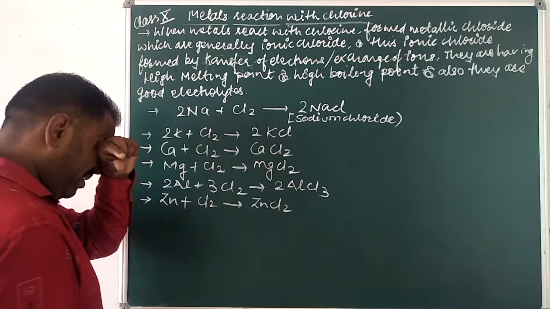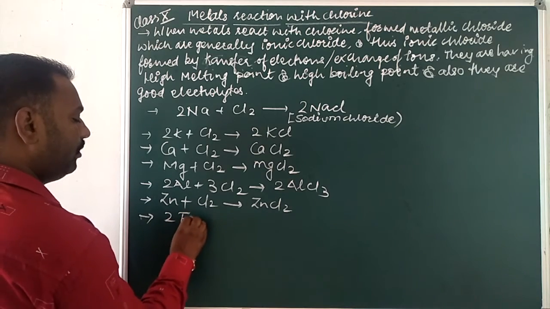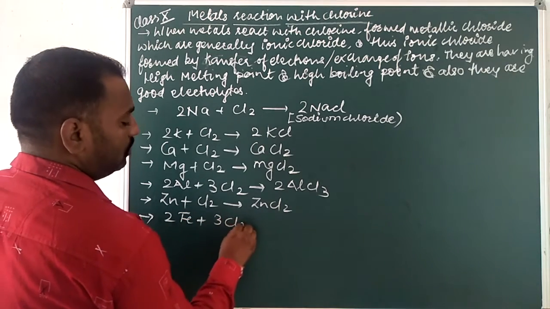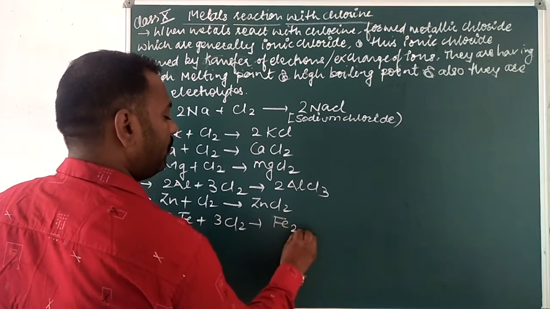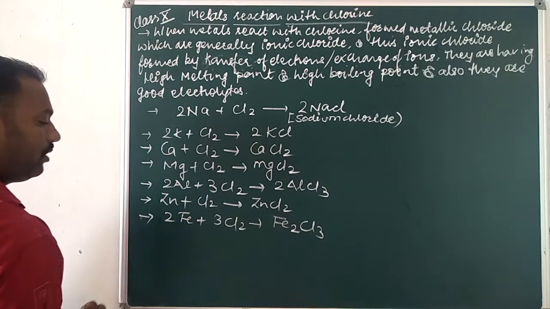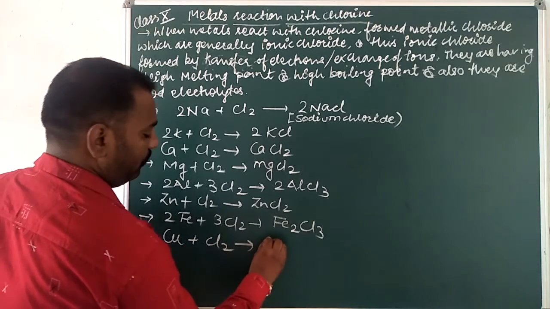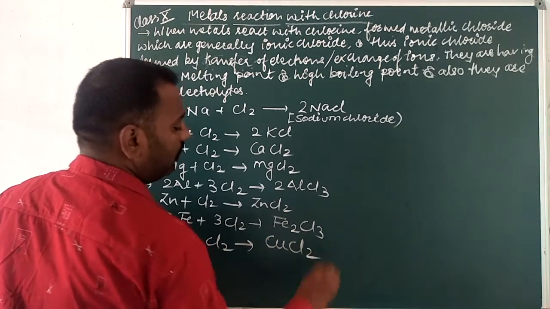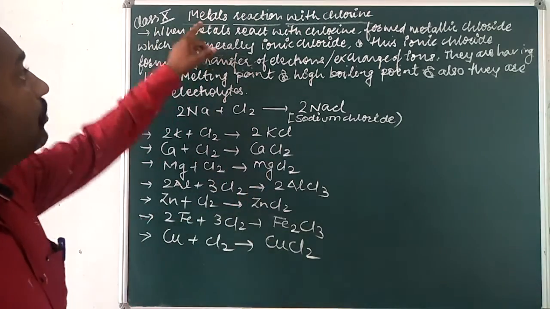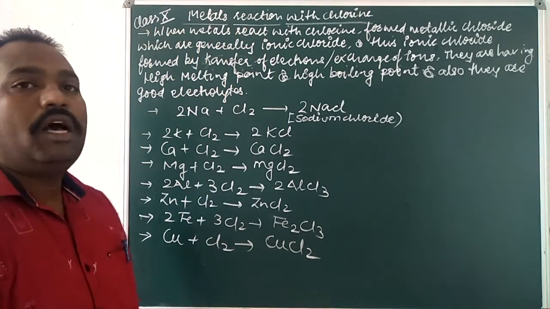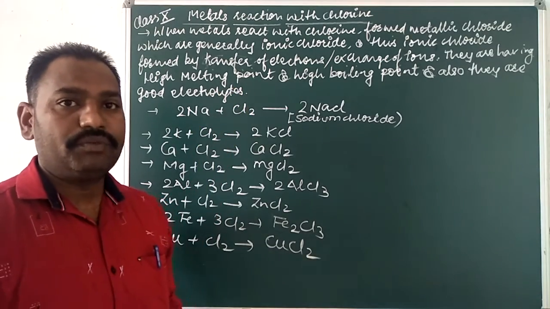This is the zinc chloride. Then iron: 2Fe plus 3Cl2 gives Fe2Cl3. And Cu plus Cl2 gives CuCl2. So these are the examples. You can see how metals behave when reacting with chlorine, that is, with Cl2.